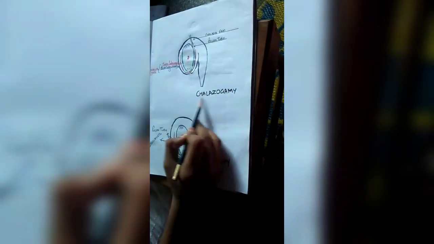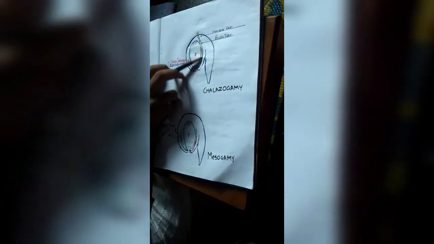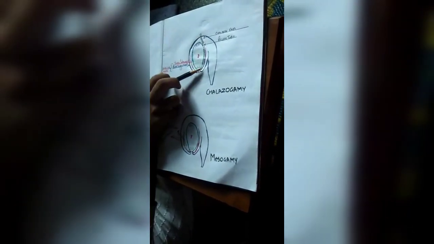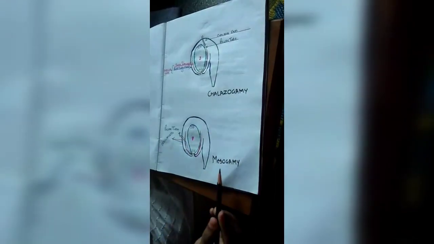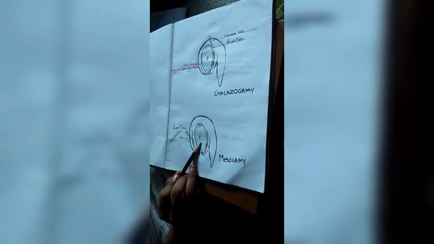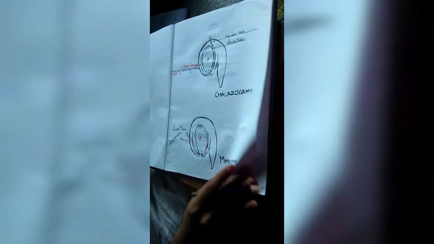The second one is known as chalazogamy, where the pollen tube enters from the chalazal end through the synergids into the embryo sac. From the chalazal end through the synergids into the embryo sac, and this is known as chalazogamy. The third way is known as mesogamy, wherein the pollen tube enters through the inner and the outer integuments, through the synergids into the embryo sac. From the outer and the inner integument, through the synergids into the embryo sac, and this is known as mesogamy.